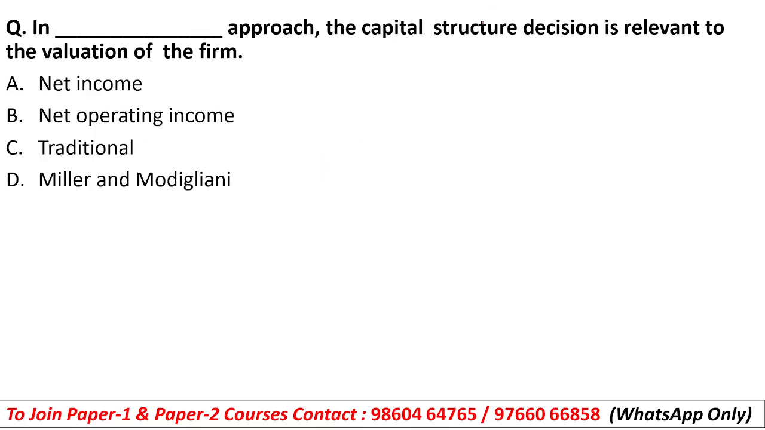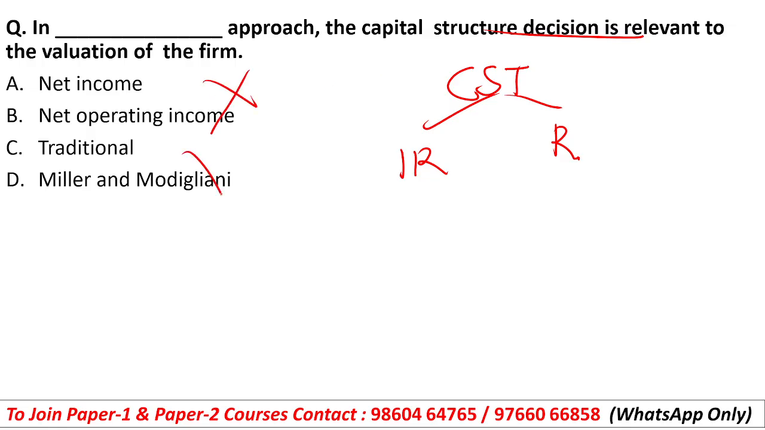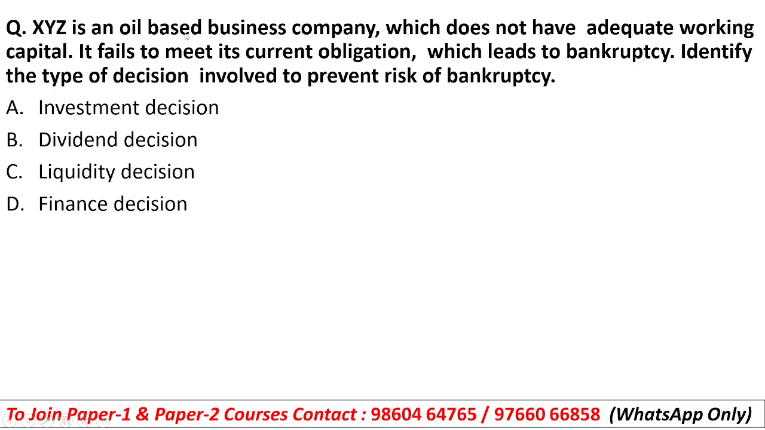Dash approach, the capital structure decision is relevant to the valuation of the firm. So, in case of capital structure theories, they are classified as both relevant and irrelevant theories. Okay, and here the question is asking in which approach capital structure decisions are relevant to the valuation of the firm, or you can say value of the firm. So here net operating income and Miller and Modigliani are irrelevant approaches. Traditional is a mixture of both, but it will not be there. Our right answer will be option number A, net income approach. Okay, so option number A, net income, will be the right answer.